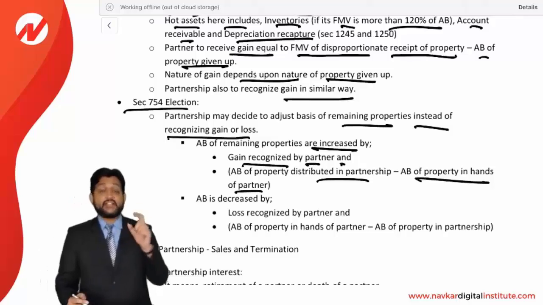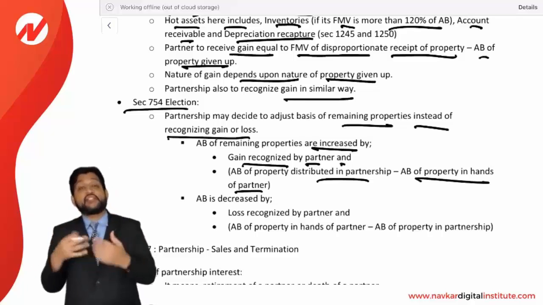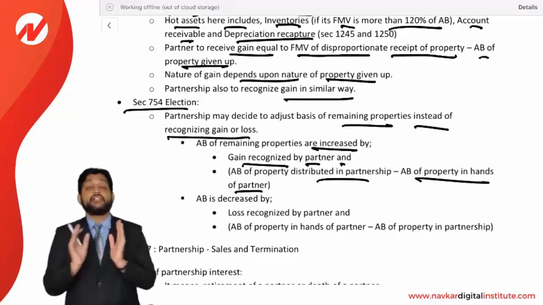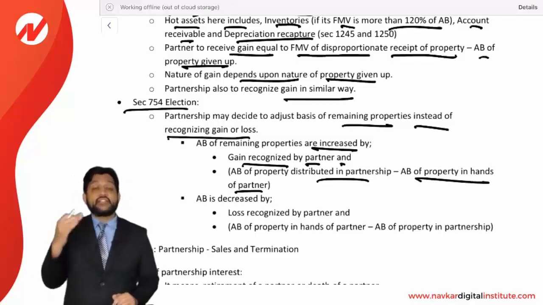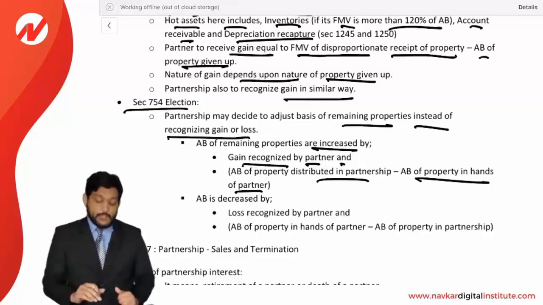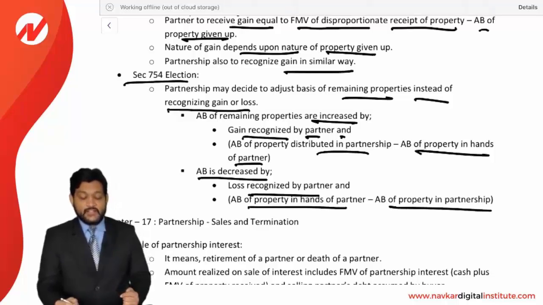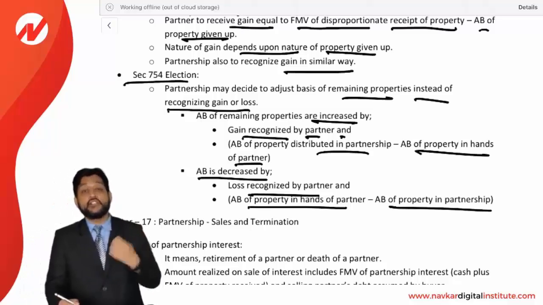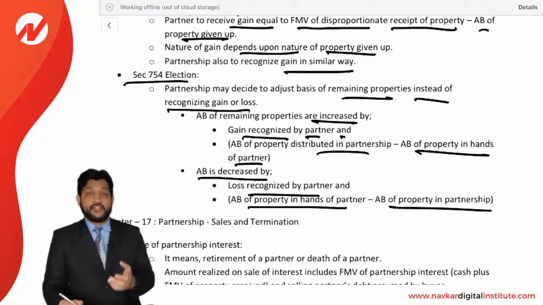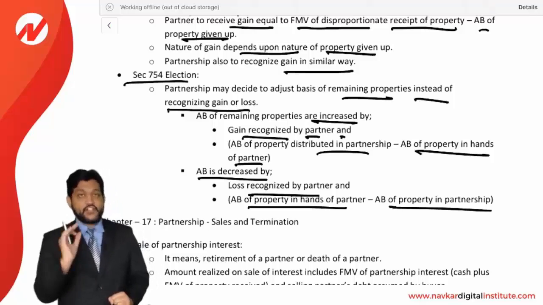So if the partner has recognized a gain on this distribution, what can the partnership do? The partnership can just adjust the basis of the remaining assets by this gain. They can choose this option where they will not recognize a gain, but they will just adjust the basis of the other assets for the remaining partners. And if there is a loss, then AB will be decreased by the loss recognized by the partner and the adjusted basis in the hands of the partner less adjusted basis of property in the partnership. So this treatment is to be given, these are options given to the partnership for the purpose of this calculation. So just remember this point. So this being the theory for chapter number 16.